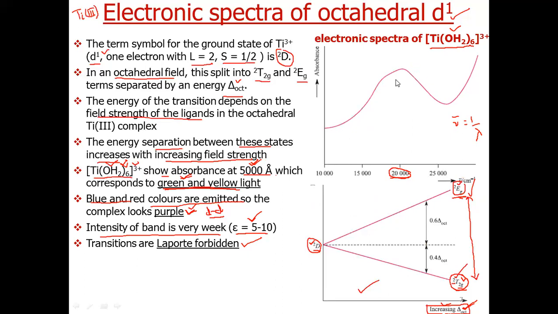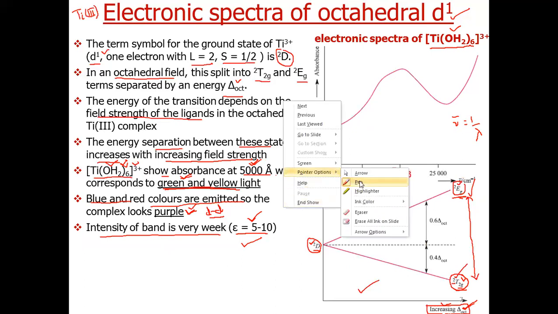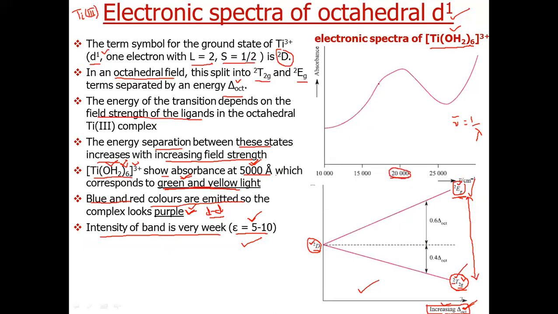Actually, if we carefully look at it, we see a slight hump here. So it has actually two absorbances, but for now, for our class, we will consider it as a single peak. This phenomenon, a small shoulder in the peak, is explained by a process called Jahn-Teller distortion, which is a topic of higher classes.